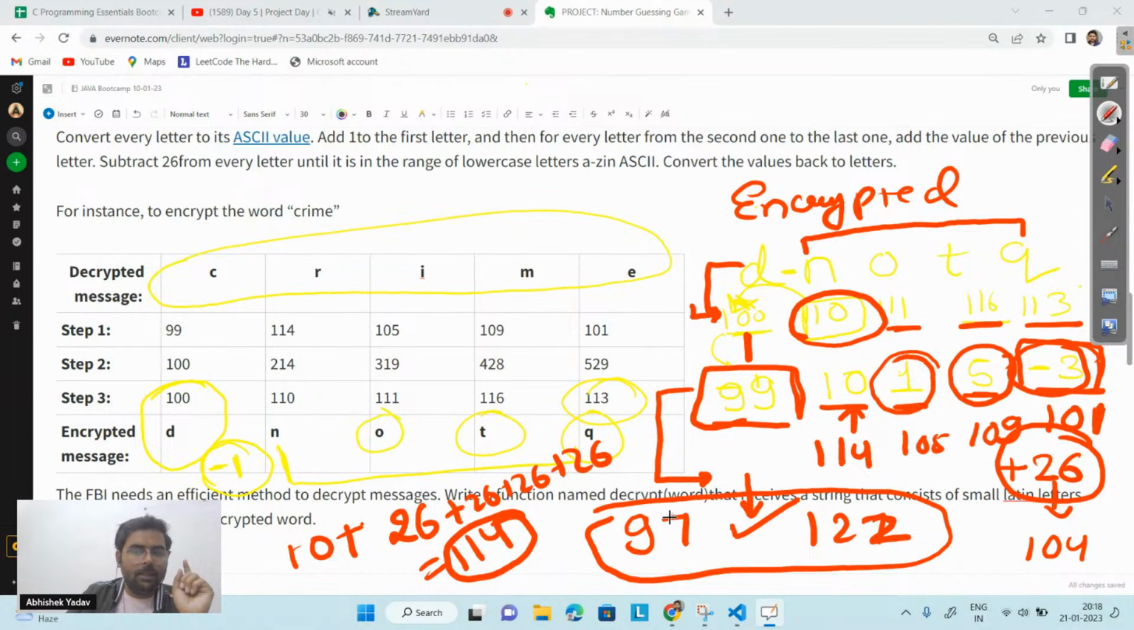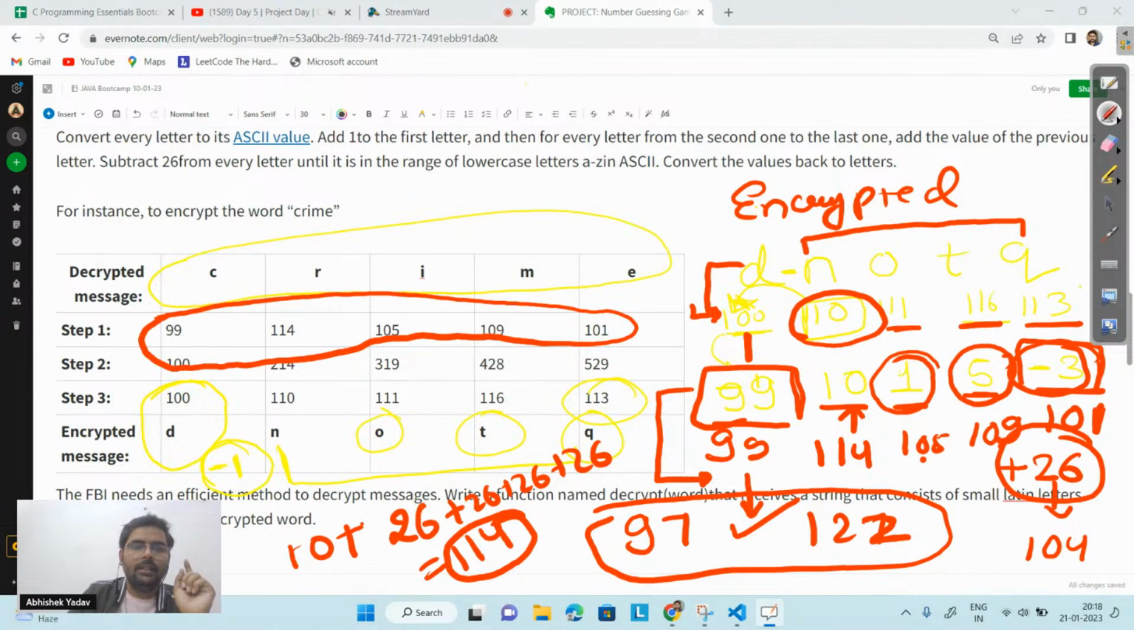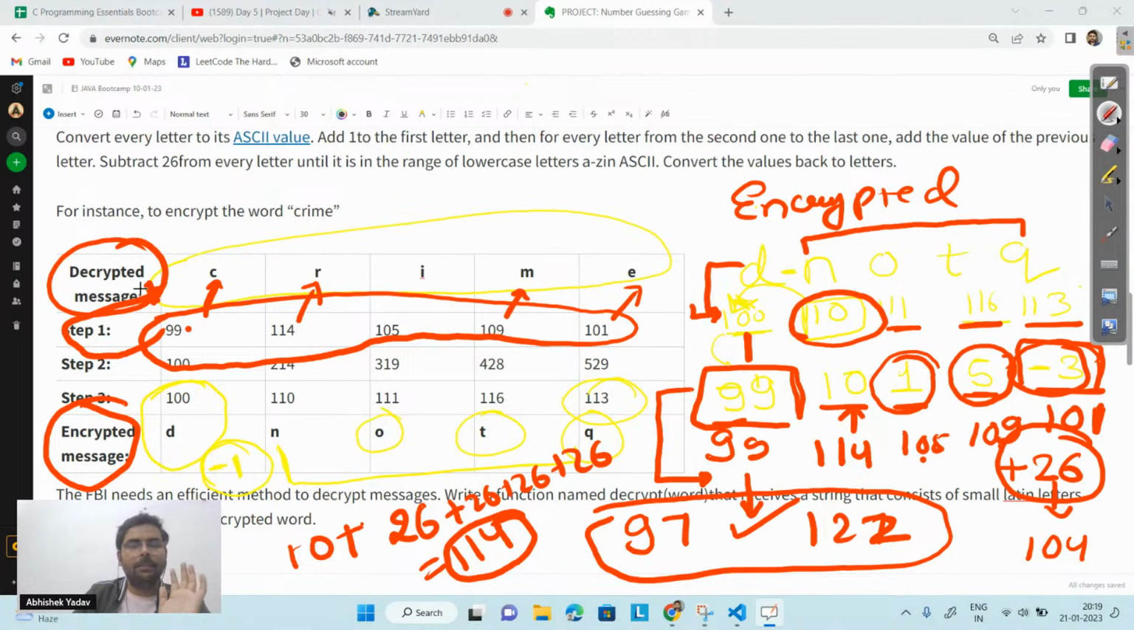After getting the resultant numbers, that is 99, 114, 105, 109, 101, you have to convert the numbers back to ASCII characters. That is, for 99, the character is C. For 114, it is R. Similarly, for 105, it is I. For 109, it is M. And for 101, it is E. So we had the encrypted message, we followed certain steps, and after doing that, we got the decrypted message here. Okay, this is the problem statement.